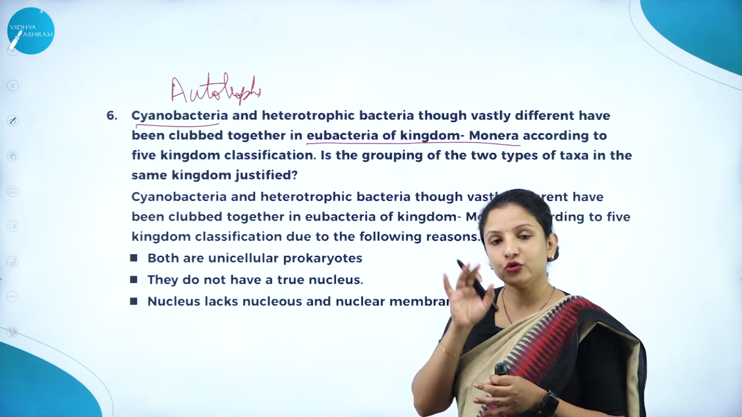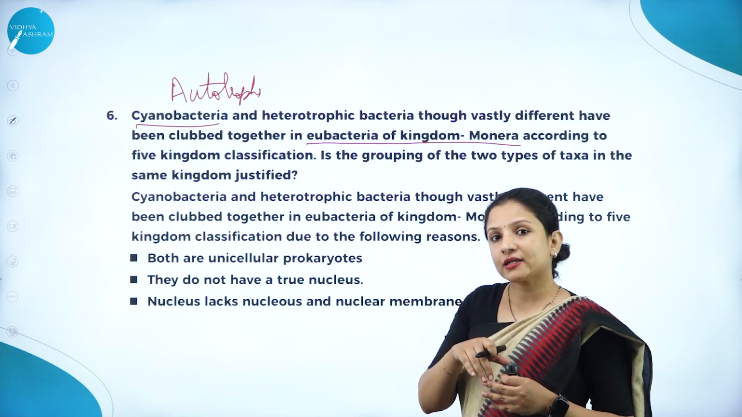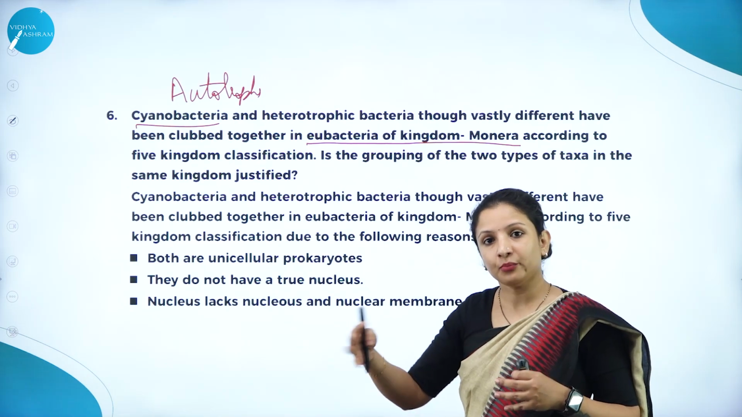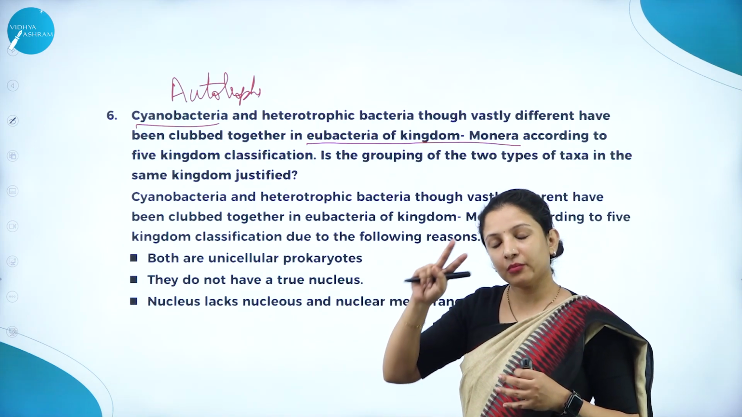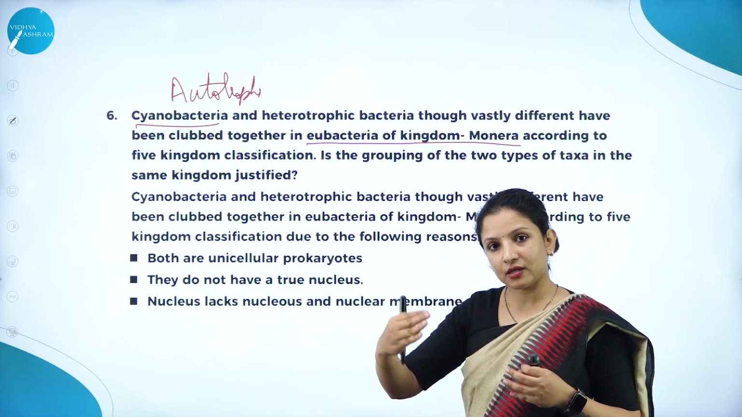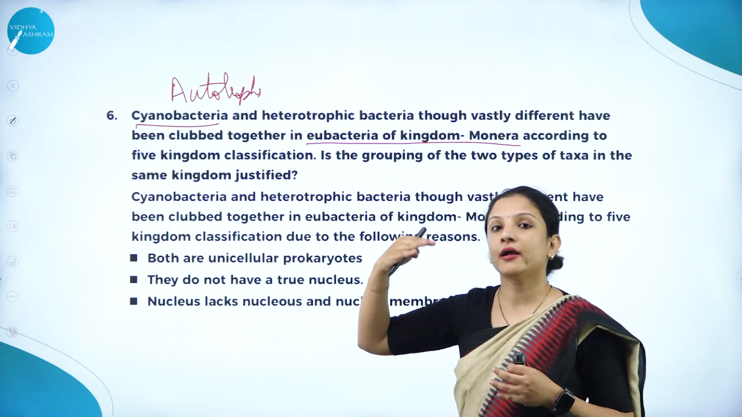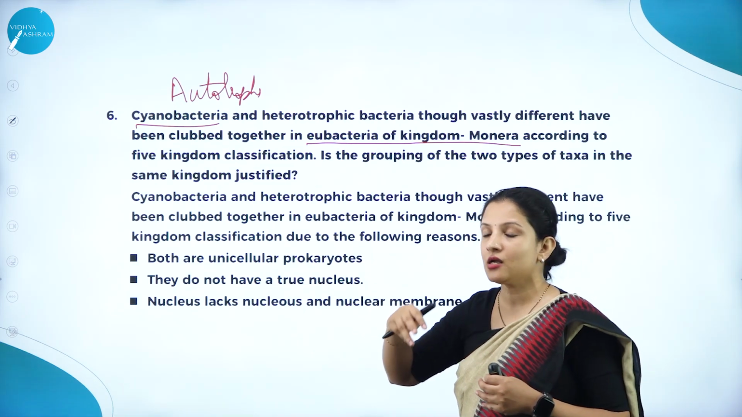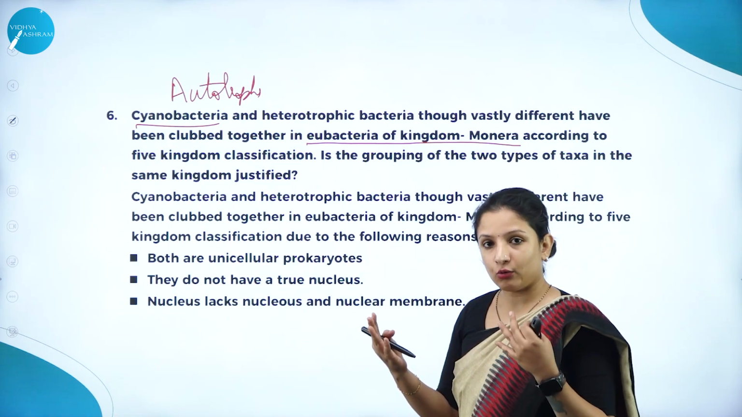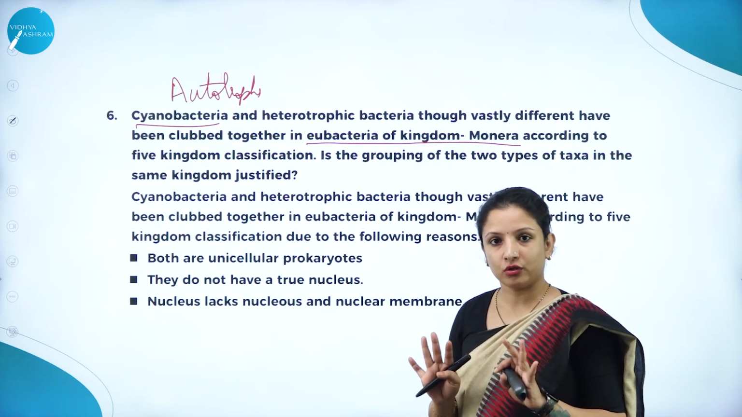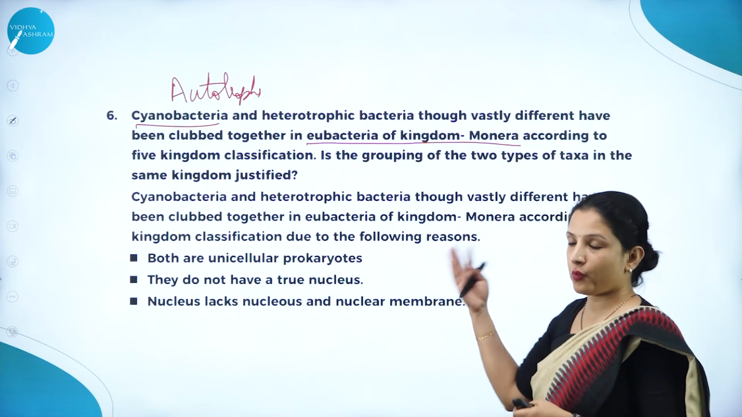That is, especially in Eubacteria. Apart from Eubacteria, they could have created a third one and put it under that, right? Why have they made only two, that is Archaebacteria and Eubacteria, and put cyanobacteria and heterotrophic bacteria under Eubacteria? Why have they put them? Okay, they have put them. So is it okay for you? That is what the question means.